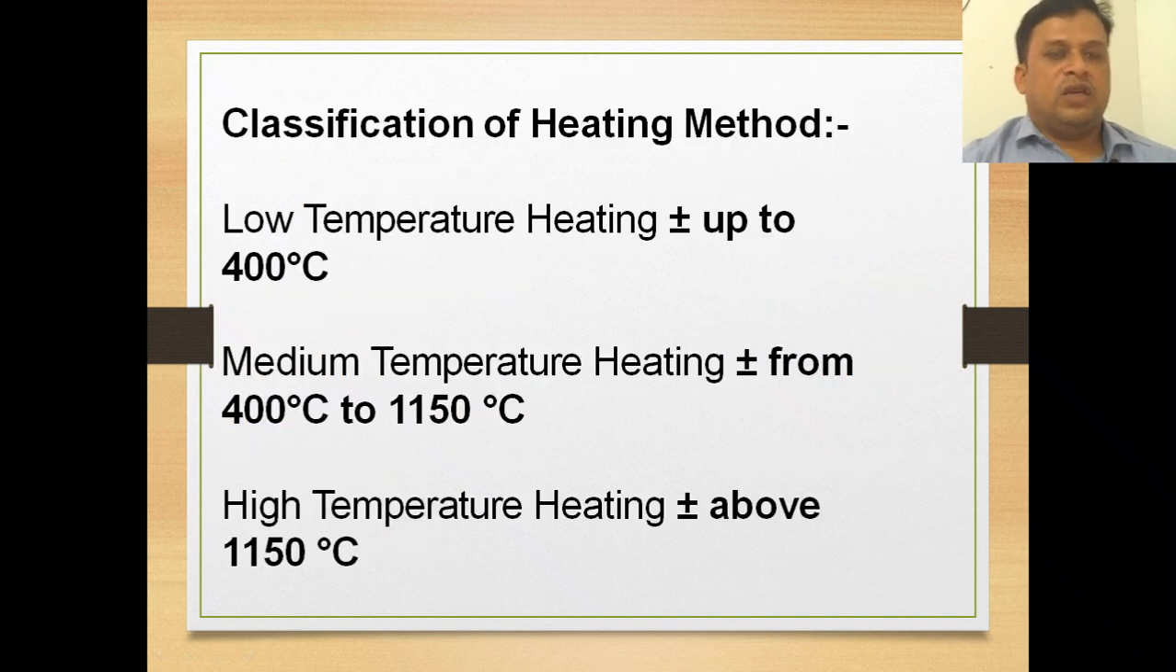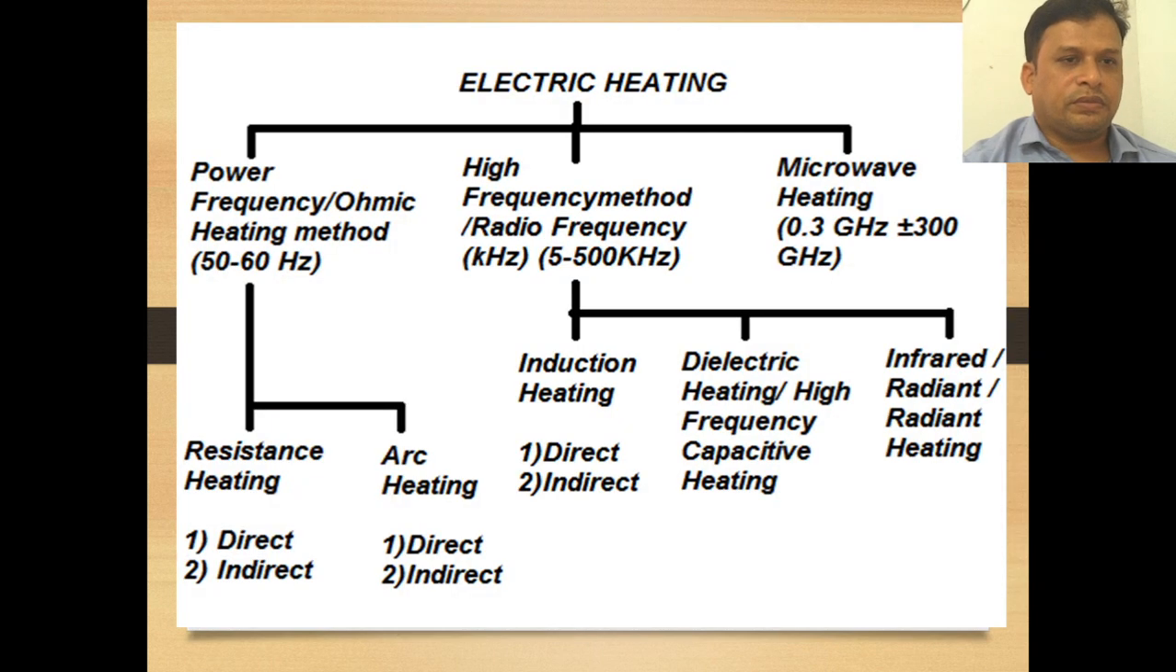Next, the classification of heating methods. Low temperature heating is up to 400 degrees centigrade, medium temperature heating is from 400 to 1150 degrees centigrade, and high temperature heating is above 1150 degrees centigrade. If it is above 1150, it is classified as high temperature heating. This is the main classification of heating methods.